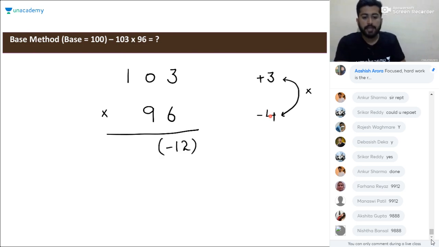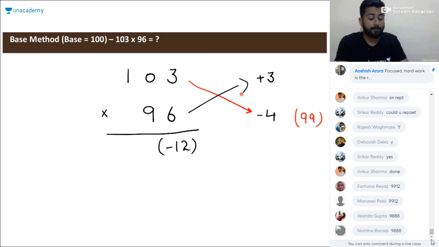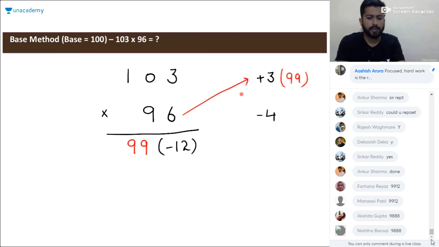Okay. Next step, what should be the next step? 103 minus 4 will be 99. And 96 plus 3 will also be 99. So we'll place 99 here. So we cannot go for this particular thing. Like 99 bracket minus 12 is absolutely not acceptable. It's incorrect. So how to eliminate this negative thing?